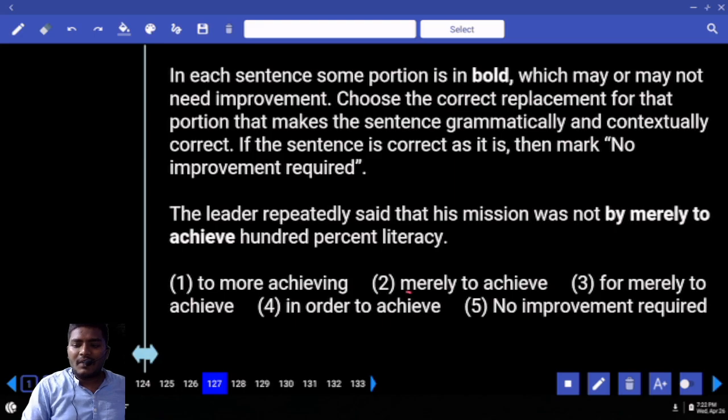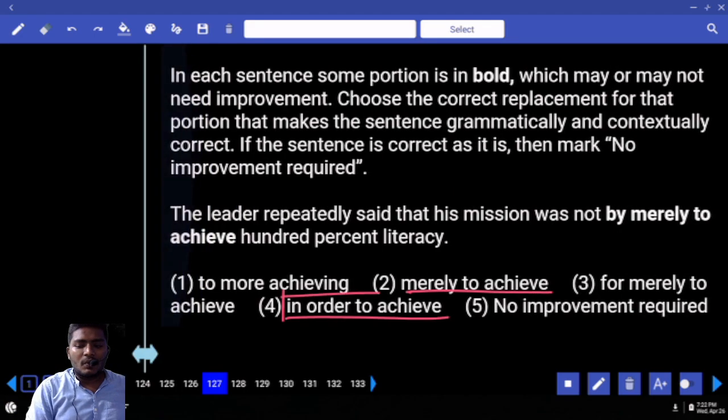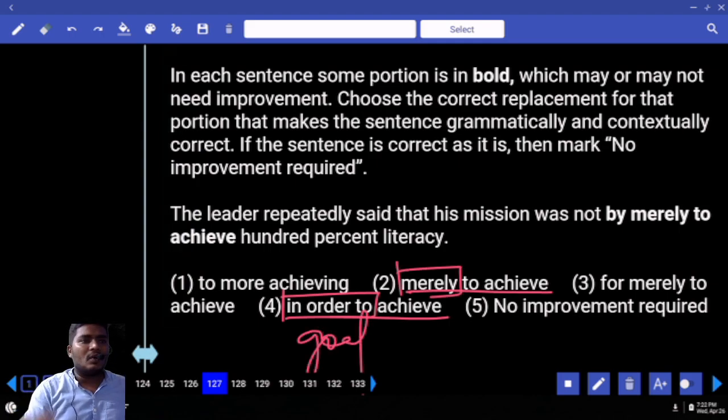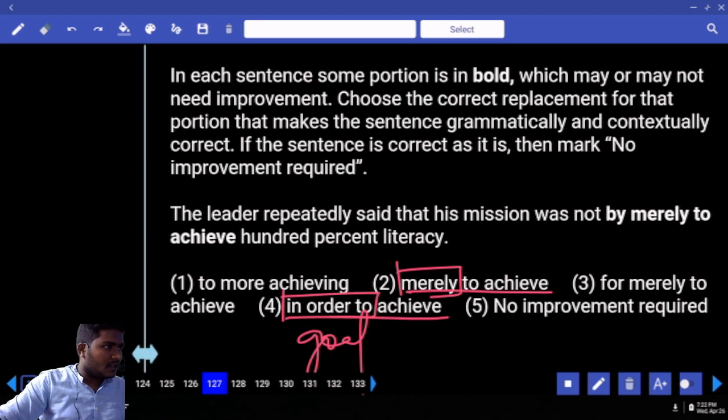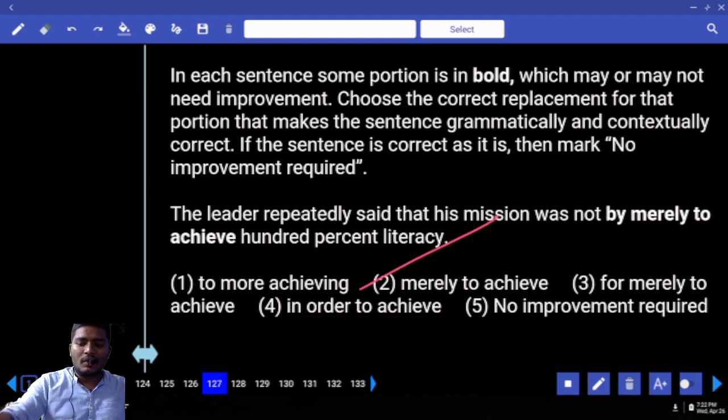What is the difference between "merely to achieve" and "in order to achieve"? "In order to" speaks about the goal. "Merely" is not a goal. It is just like a temporary goal, not a permanent goal. It is just for the namesake, only for the achievement's sake. It is not necessarily to achieve. "In order to" is necessary to achieve, a compulsion. So the difference comes only with the second one.